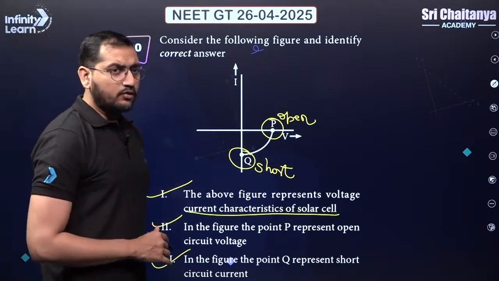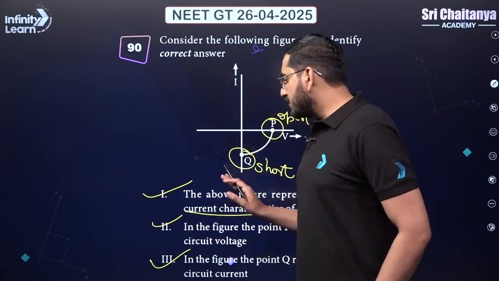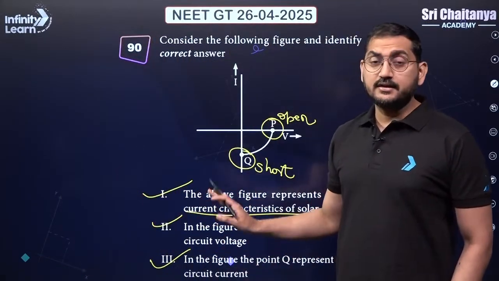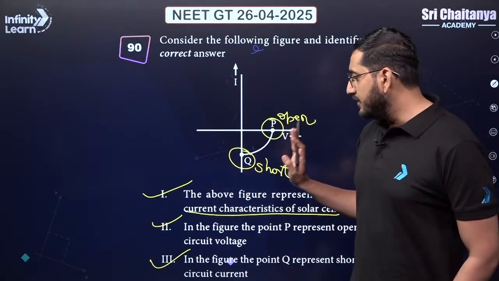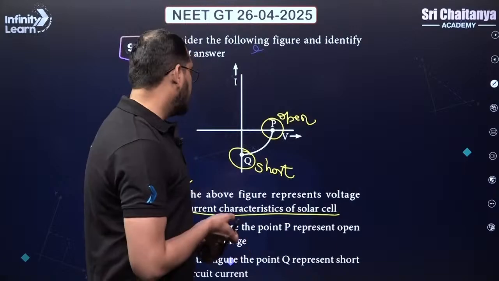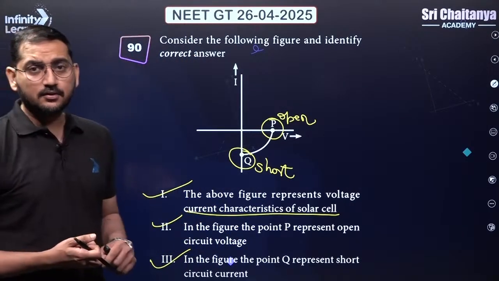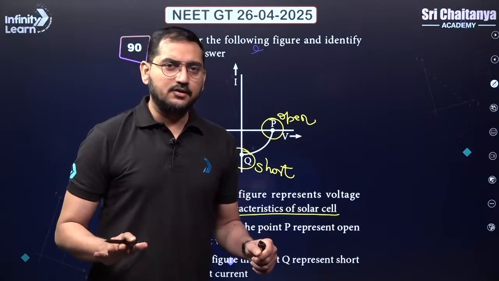Even though such type of questions are deleted from NCERT, but guys, it is present in the old book. Also, it is in the NEET syllabus. So there is a chance that from solar cell, LED, photodiode or Zener diode, such questions can be asked regarding their graphs. Okay, so please study them and do not skip.